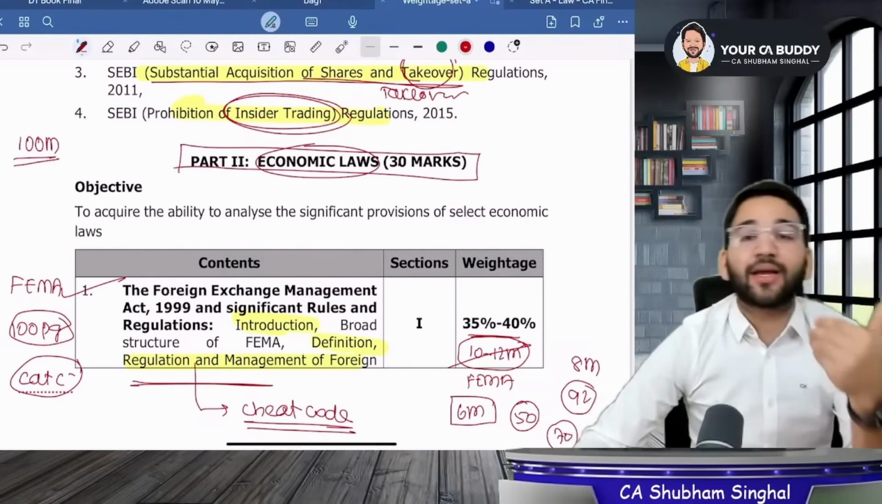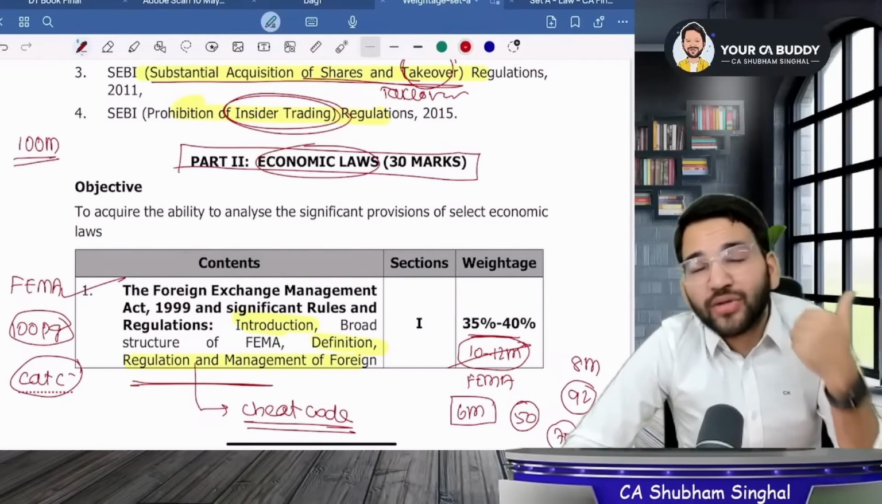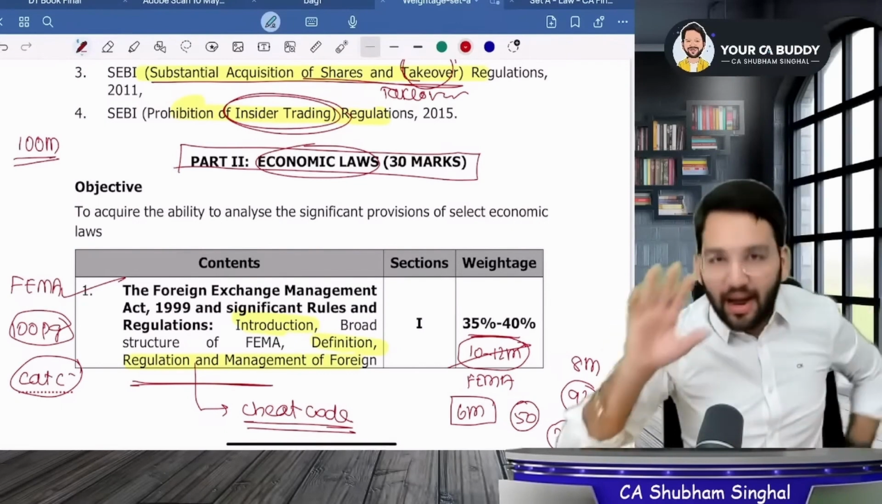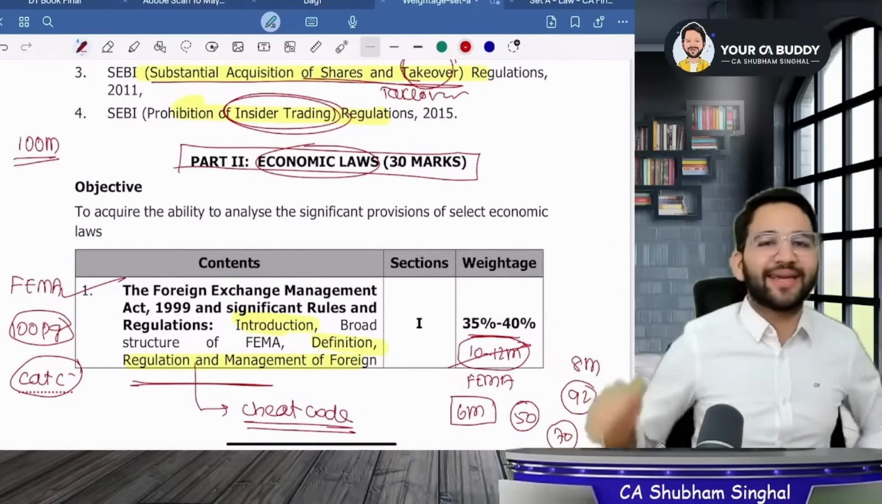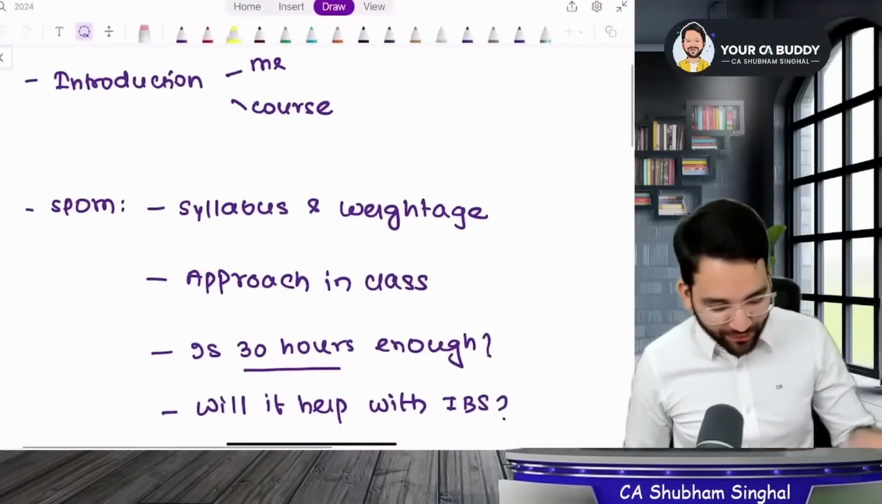Before that, there are about 500 to 550 MCQs. So far, I have not started removing the duplicates. So I will do this as well. So your MCQs will also be done.